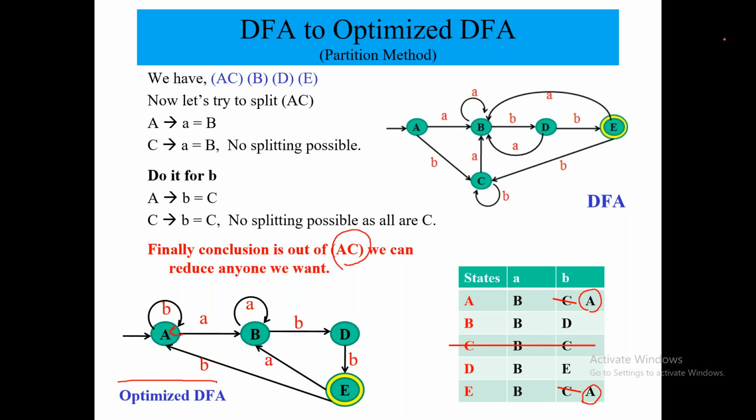Am I clear, everyone? Am I clear? Okay, the table driven method of DFA minimization is not coming in the exam. Crystal clear. Okay, Haley, good.